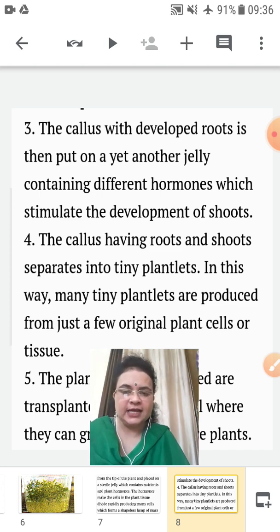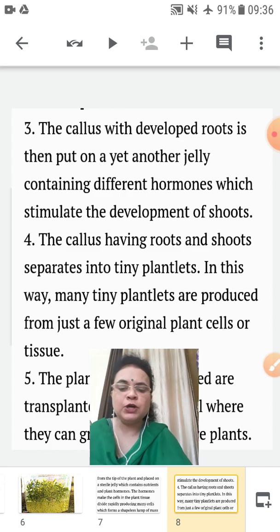So it is put on another dish with jelly containing different hormones, more suitable and required for the development of shoots.